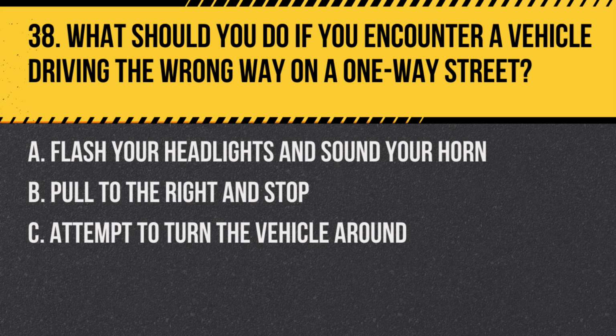Question 38. What should you do if you encounter a vehicle driving the wrong way on a one-way street? A. Flash your headlights and sound your horn. B. Pull to the right and stop. C. Attempt to turn the vehicle around. Answer. A. Flash your headlights and sound your horn. Alerting the wrong-way driver can help prevent an accident, and you should also slow down and move to the right.